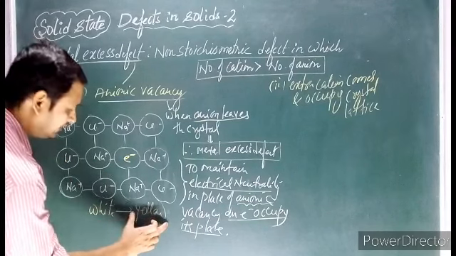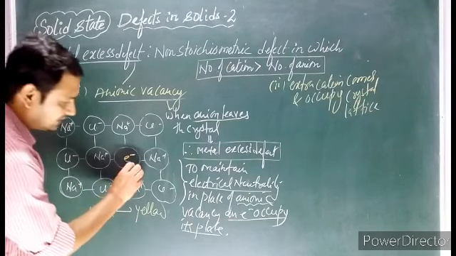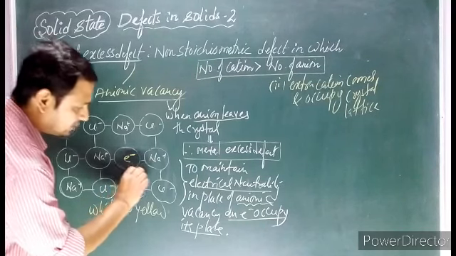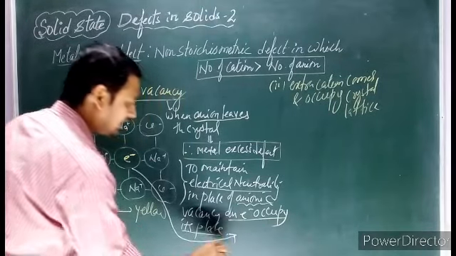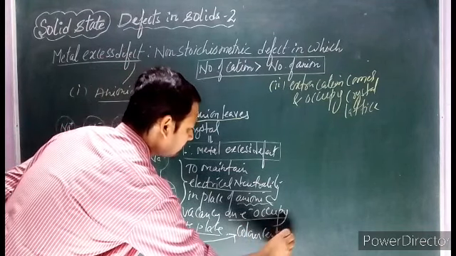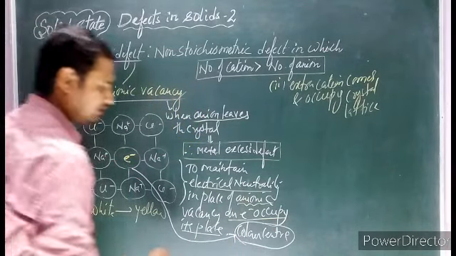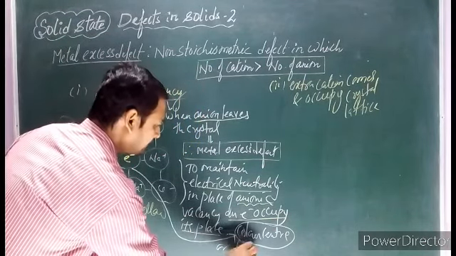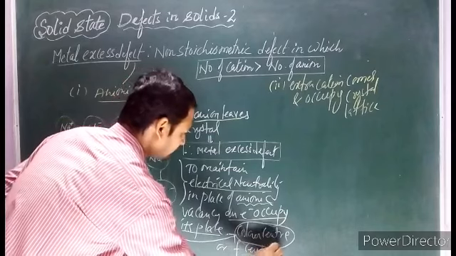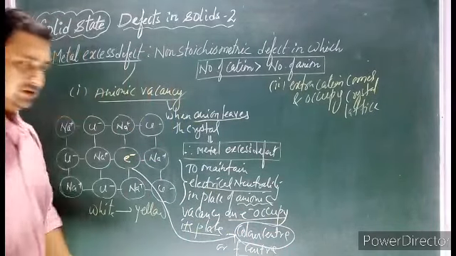So this center is responsible for the color of NaCl. This electron-occupying center is called a color center, or we say it is an F center. F center is a very important topic, so listen carefully.